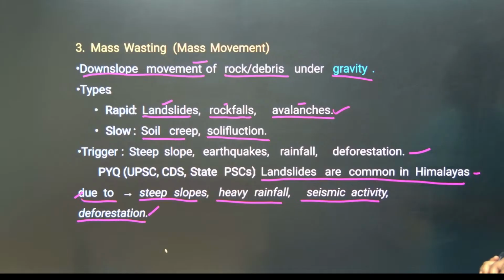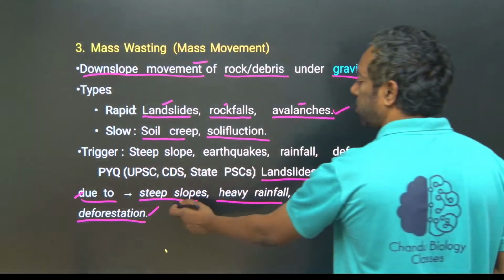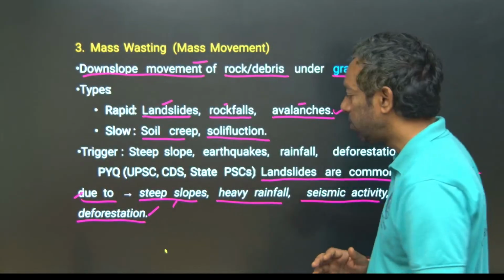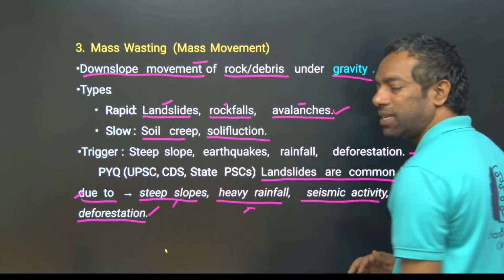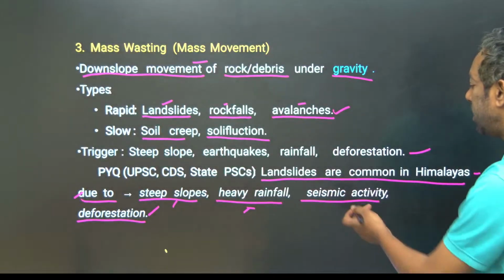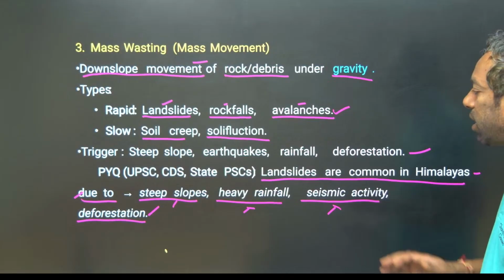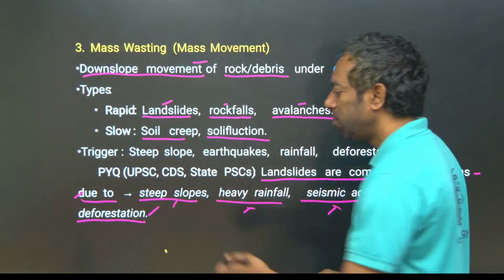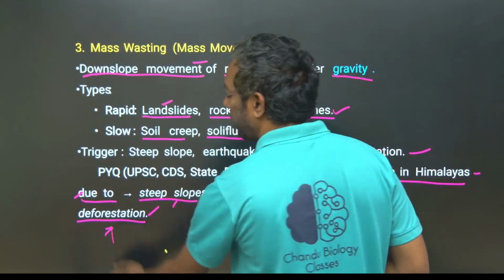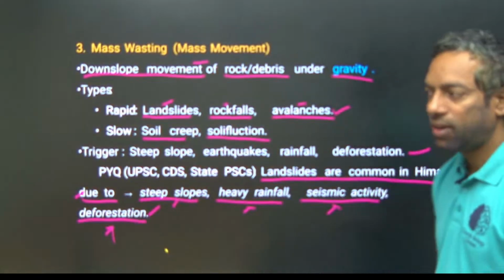Landslides are common in the Himalayas due to steep slopes, heavy rainfall, and seismic activity. Earthquakes mainly take place in the Himalayas, and there is mostly deforestation.